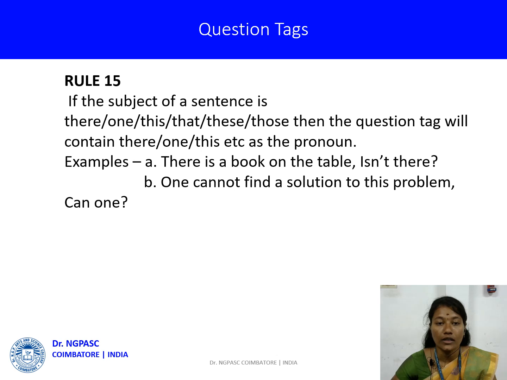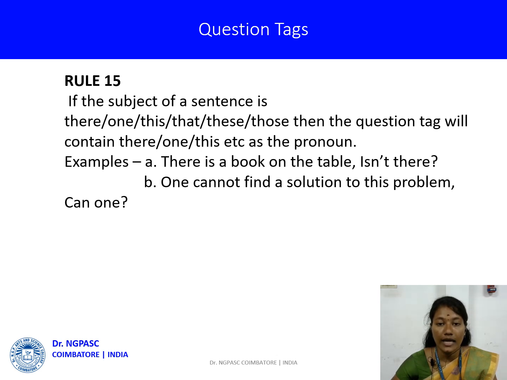Rule 15. If the subject of a sentence is that, one, this, these, those, then the question tag will contain that, one, this, etc. as the pronoun. So when you use these words as a subject, we consider them pronouns.